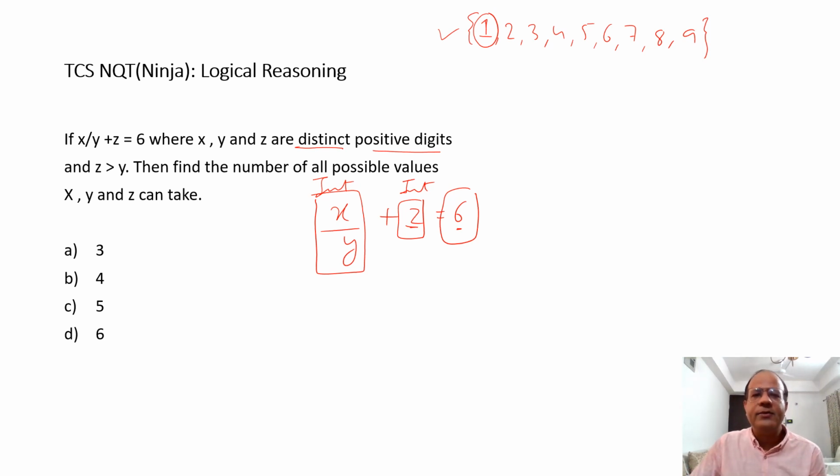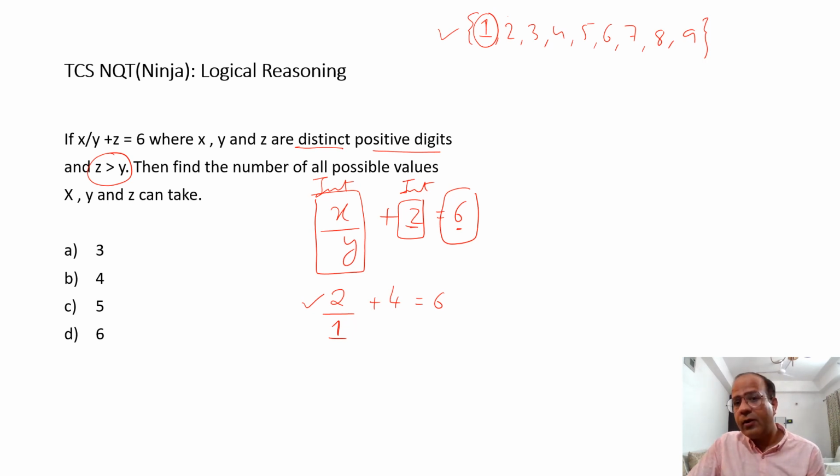So can I keep x to be 2? Let me see. I could have written y to be 1, so 2 by 1 would be 2. And if I take z to be 4, yes, it does work. Fine, so this can be one of the answers. There is one thing I also need to consider: z should be more than y. Is z more than y here? Certainly it is.